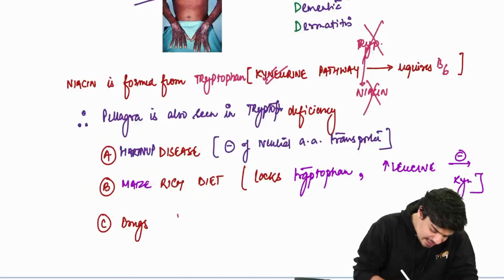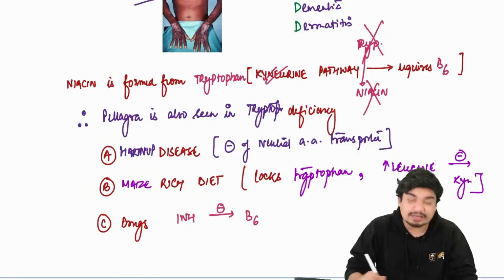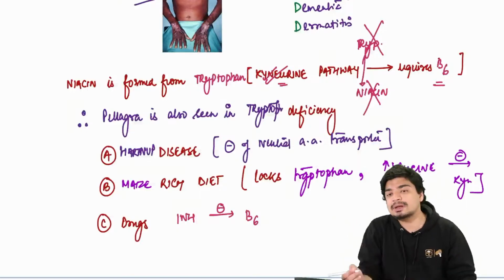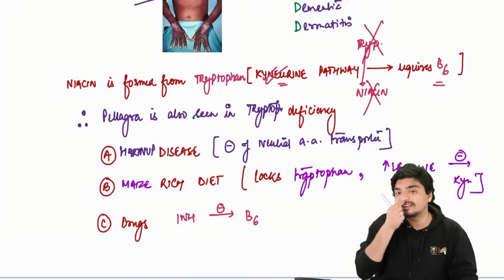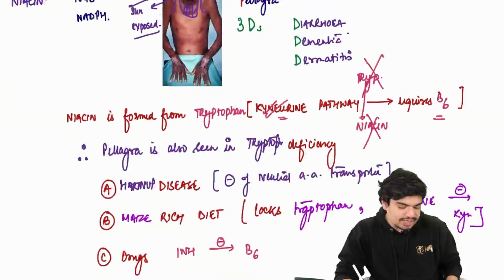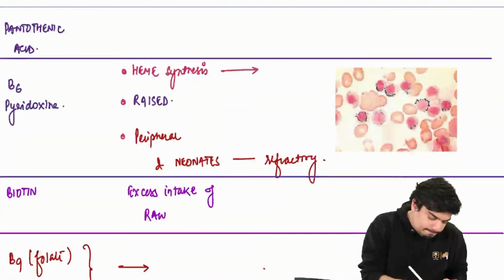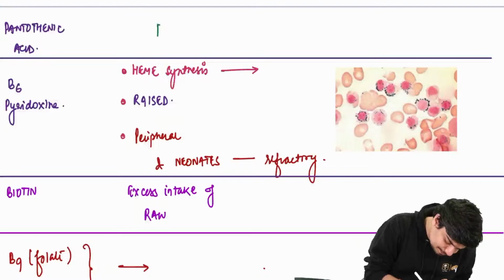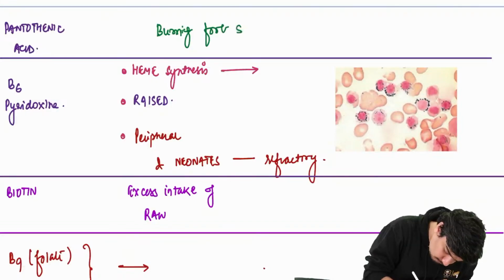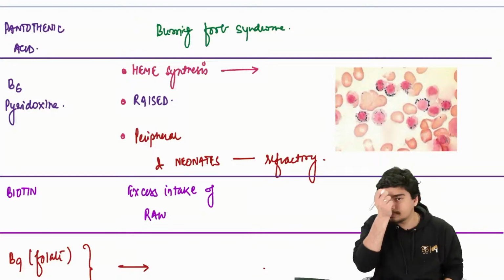Similarly, drugs like isoniazid, we all know isoniazid inhibits what? Isoniazid inhibits vitamin B6. So if vitamin B6 is not there, kynurenine pathway won't occur. If kynurenine pathway is not there, again you won't synthesize an adequate amount of niacin, you will again end up having pellagra. So this is as far as niacin deficiency is concerned. Now, pantothenic acid deficiency results in burning foot syndrome.